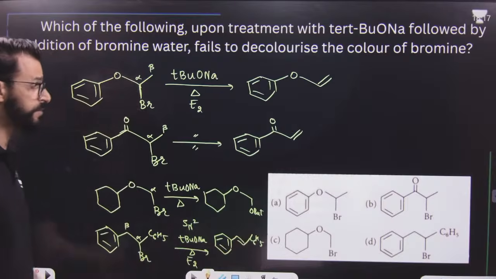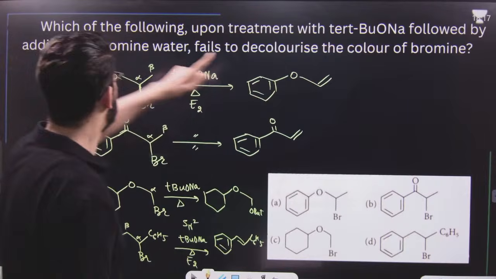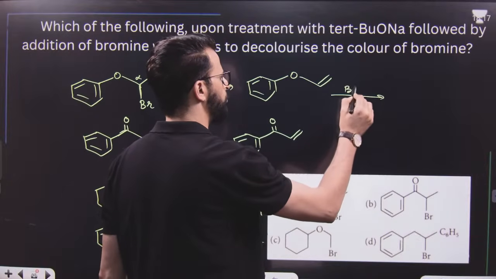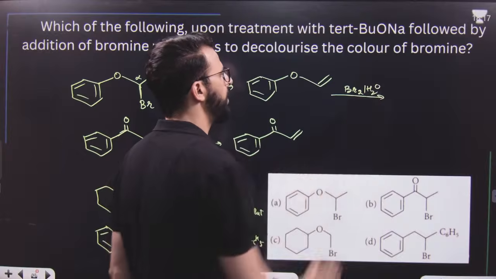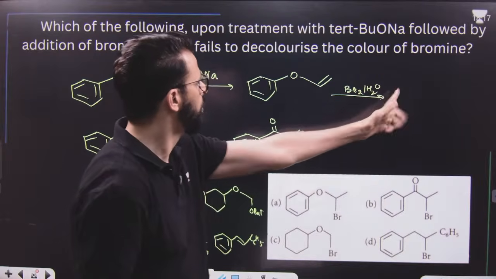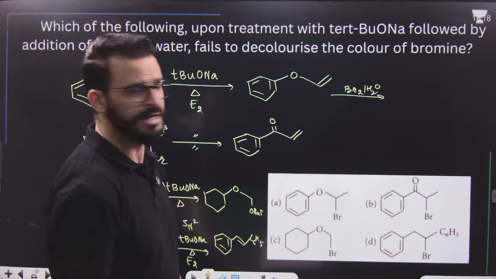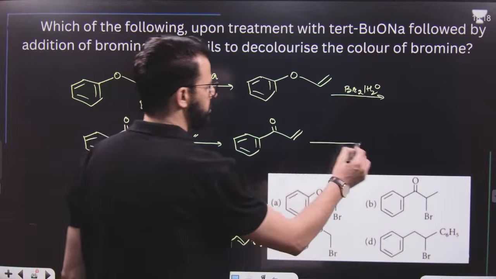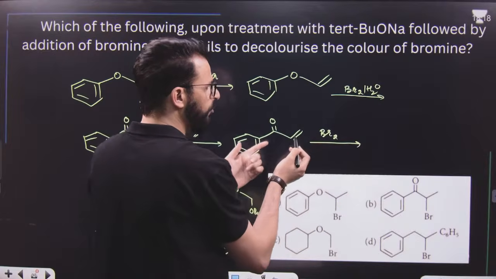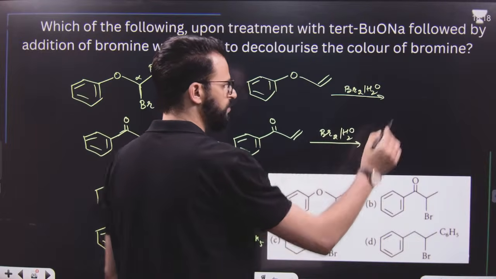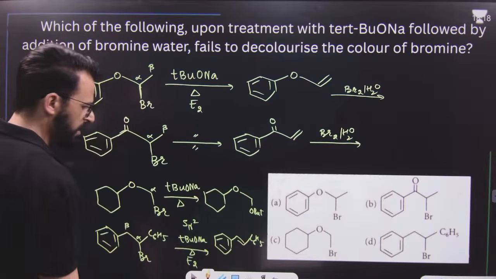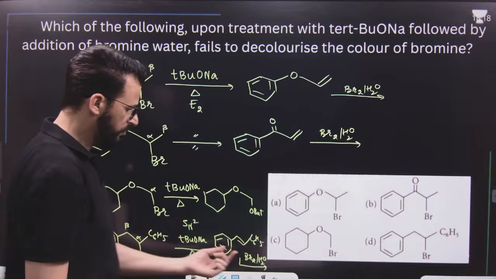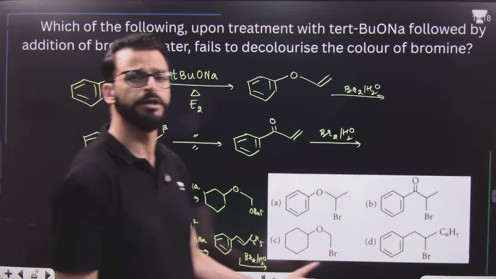Now tell me, dear students, this is on treatment with tertiary butoxide, followed by addition of bromine water. Bromine water will add across carbon-carbon double bond. That means it will give a test for unsaturation, because bromine color will be decolorized. In this case, bromine will be decolorized. Similarly, as there is double bond, bromine water test is positive. Similarly here, bromine test is positive. Bromine water on treatment with this, as this is having double bond, bromine will get decolorized.